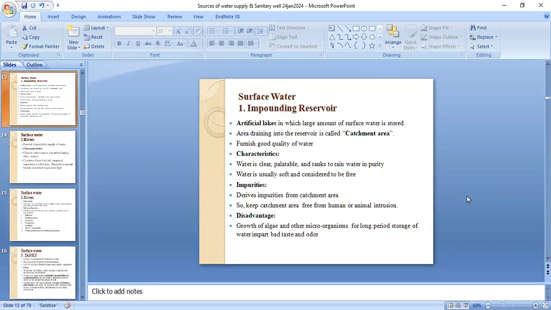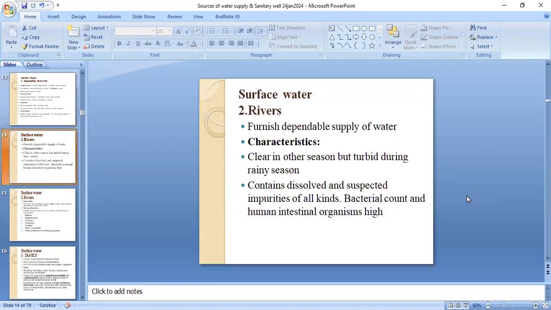Now, the impounding reservoirs. These are artificial lakes in which a large amount of surface water is stored. The area draining into the reservoir is called the catchment area. They furnish good quality water. The water is clear, potable, and ranks next to rainwater in purity. Water is usually soft and considered to be free of bacteria. It derives impurity from the catchment area, so keep the catchment area free from human or animal intrusion. Its disadvantage is the growth of algae and other microorganisms from long storage of water, which impart taste and odor.